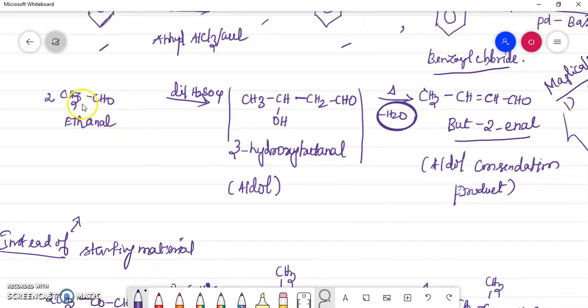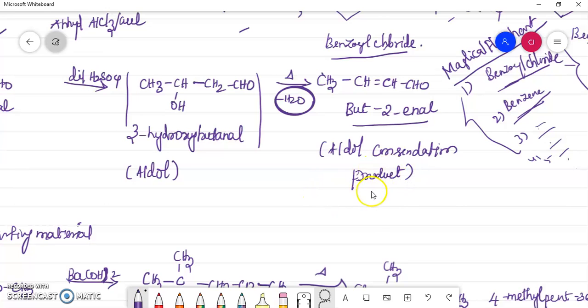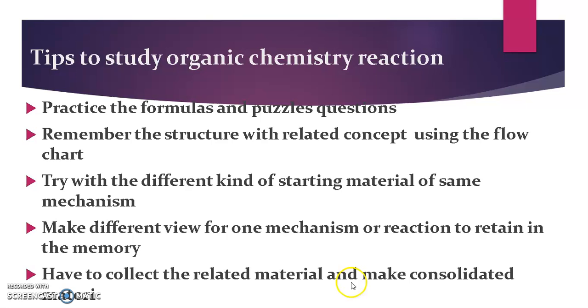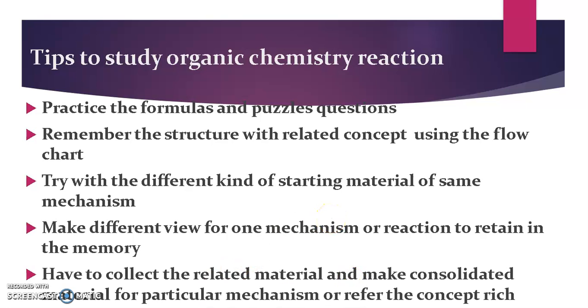For that, here it is not benzaldehyde, I have taken ethanol. So two molecules of ethanol I have taken here, with dilute H2SO4. With that we are getting the aldol condensation product easily. Okay, so we have to write the flow chart for that, then we can easily get the product. So this is the way we have to do the mechanism and all those things, and you can easily retain it in your memory. Okay, fine. So make a different view for the one mechanism, that's what I try to say.